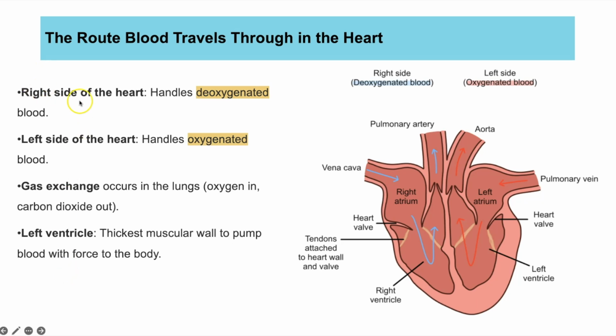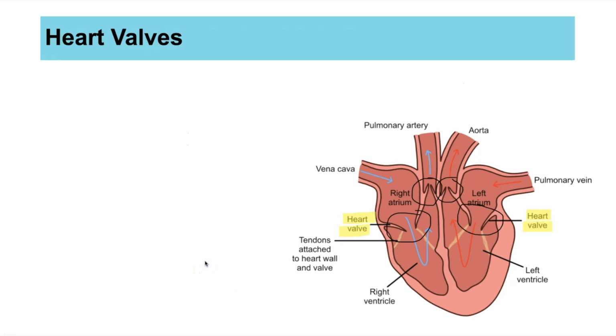Just to summarise those, the right side of the heart shown in blue is handling deoxygenated blood. The left side of the heart has oxygenated blood. Gas exchange, we're going to talk about in more detail when we get onto the lungs. That is happening in the lungs. And the left ventricle has the thickest muscular wall because it has to contract with more force to pump blood out of the heart at higher pressure so it can reach all of the body cells.